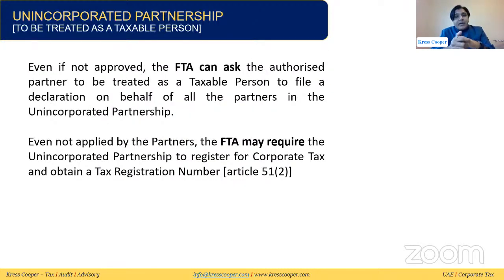Then the unincorporated partnership, FTA can ask the authorized partner to be treated as a taxable person. Even if the partnership is an unincorporated partnership and not approved, FTA can ask the authorized person to be treated as a taxable person. Moreover, FTA may require the unincorporated partnership to register for corporate tax purposes.